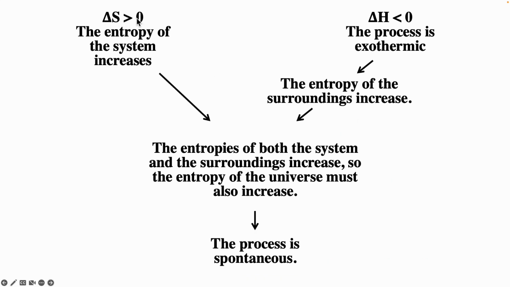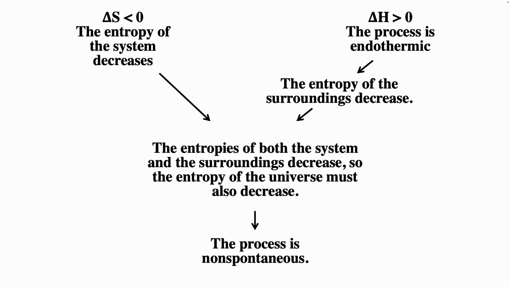So if delta S of the system is positive, the entropy of the system increases. And if delta H is negative, meaning exothermic, that means the entropy of the surroundings increases. Both the system and surroundings entropy increase, and so that means the process has to be spontaneous, because delta S universe would be positive. If delta S of the system is negative and delta H is positive, meaning endothermic, meaning the delta S of surroundings decreases, then both the entropy of the system and the entropy of surroundings decrease, and so delta S of the universe would have to decrease, and that would be a non-spontaneous process.